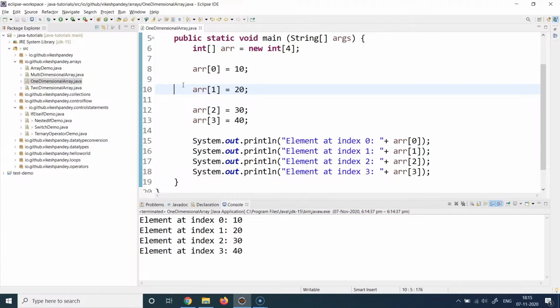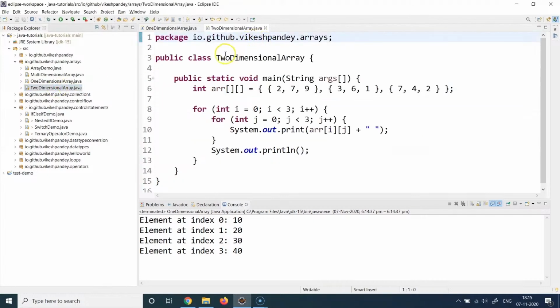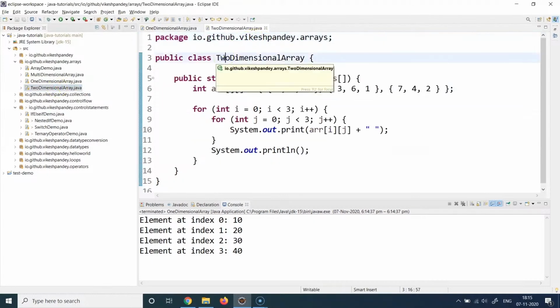Now let's look at the two-dimensional arrays and how do we write them? When do we need them? For that, I have created another example, which says two-dimensional array. I just created a class and it has a public static void main method. And I've created a two-dimensional array this time. So let's understand this two-dimensional array in a bit detail. And when do we need that?